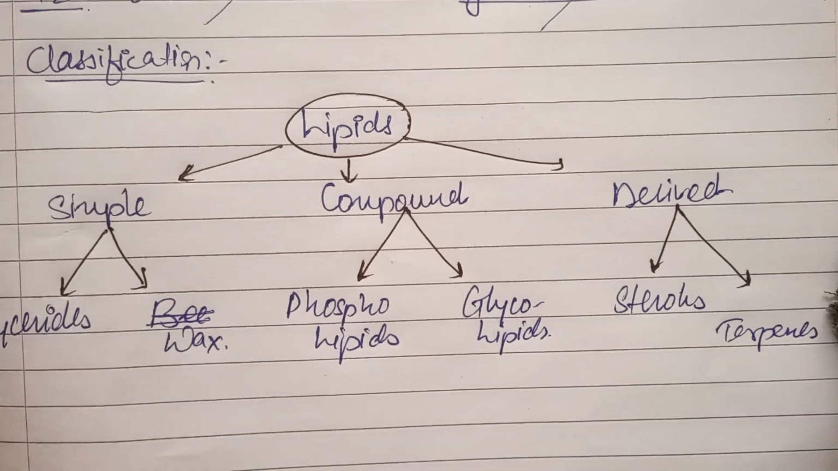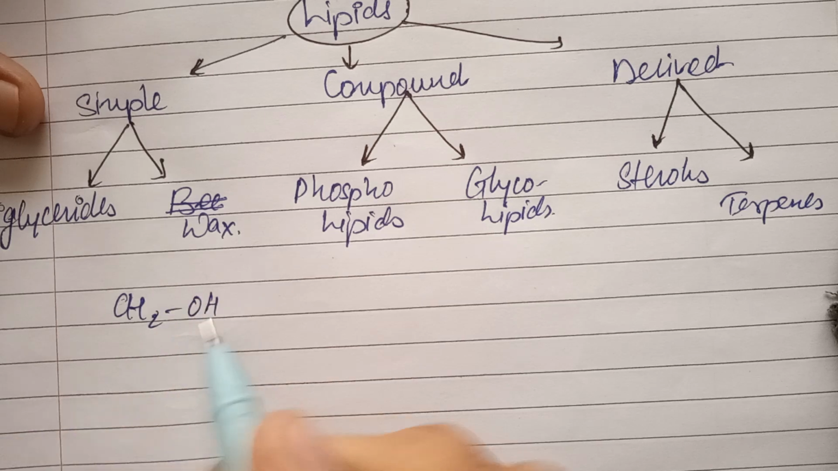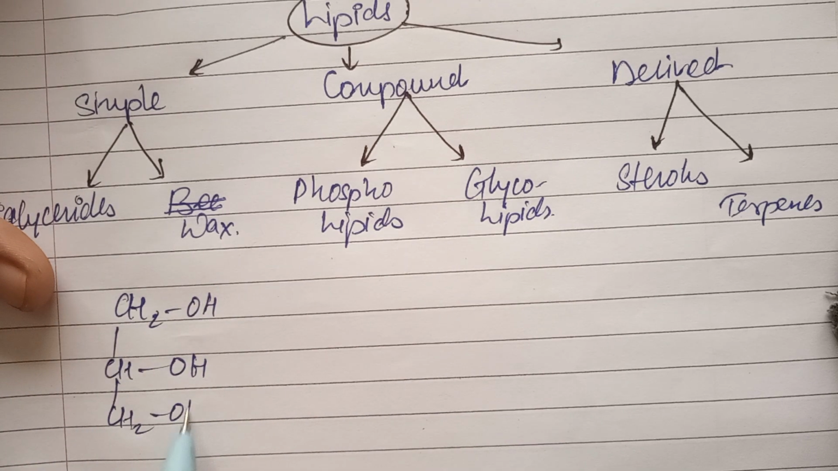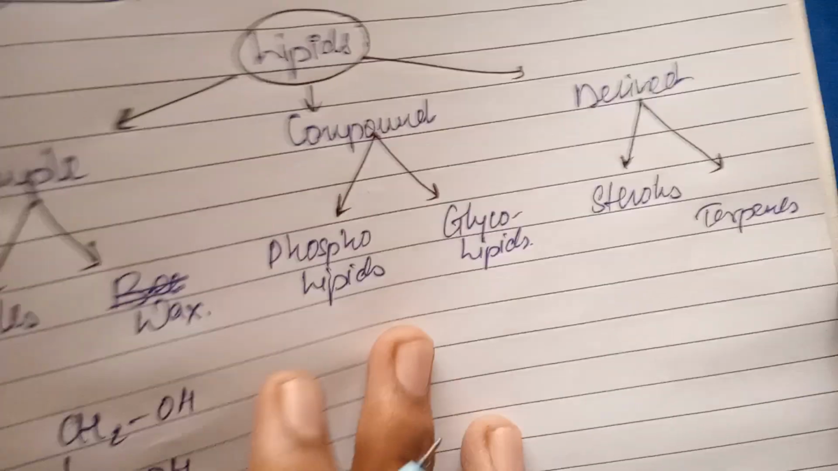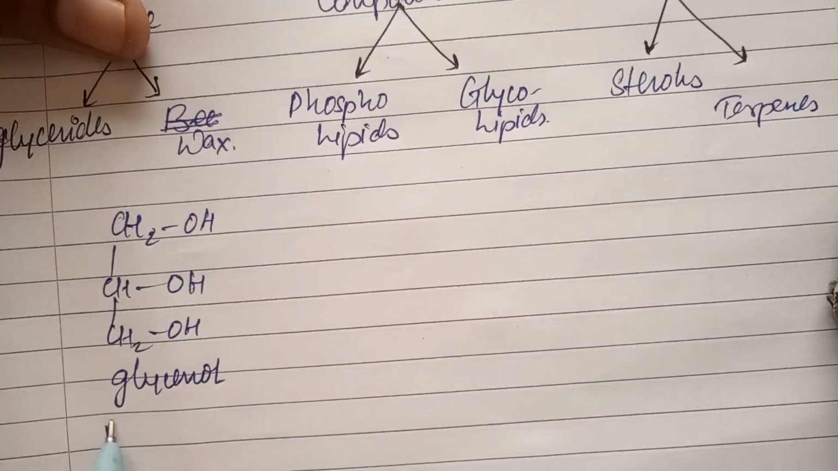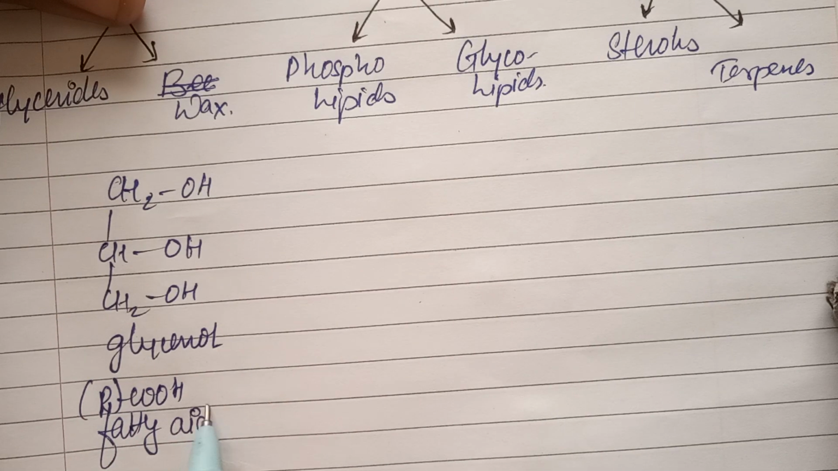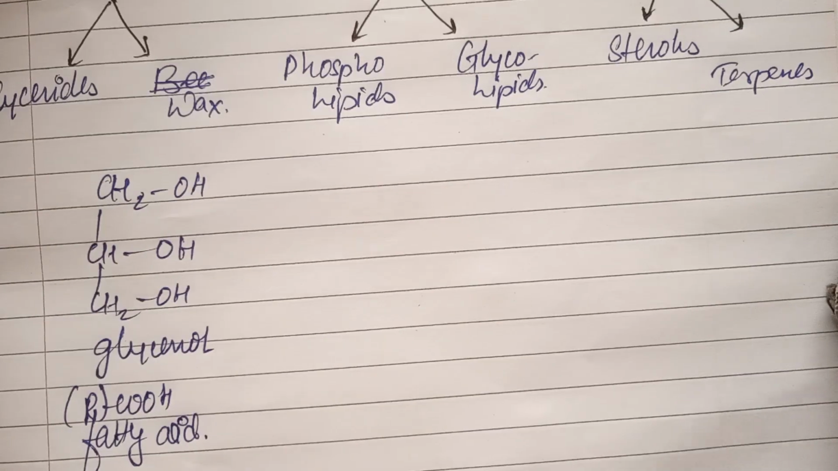If you have seen the structure, glycerol looks like this: CH2OH, CHOH and CH2OH. So it is called glycerol, and this is RCOOH, that is fatty acid. And here R is a long chain alkyl group. So basically classified as fatty acids.